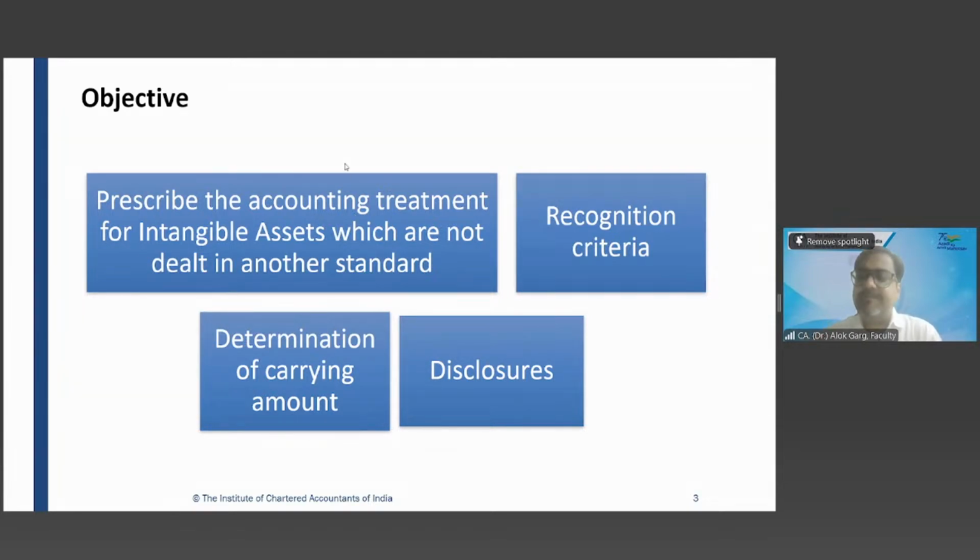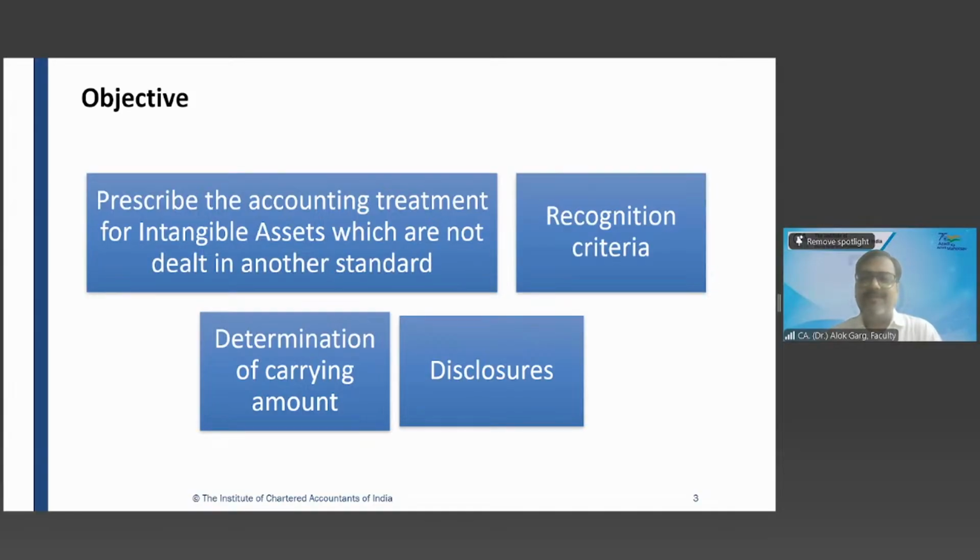So friends, is deferred tax asset accounted for under Ind AS 38, is it an intangible asset? No, sir. It's separately dealt with in a separate standard, income tax. So deferred tax is separately dealt with in the income tax standard, which is Ind AS 12.